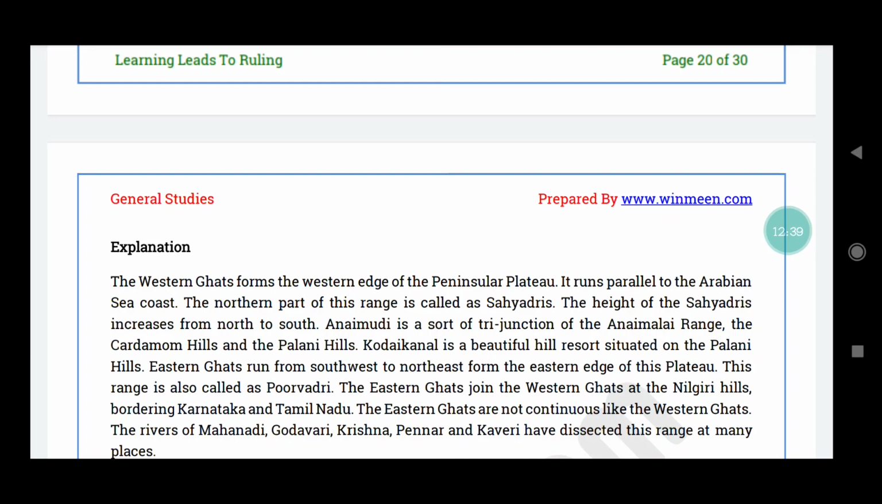The Eastern Ghats run from southwest to northeast and form the eastern edge of this plateau. This range is called Purvadri. The Eastern Ghats join the Western Ghats at the Nilgiri Hills, on the border between Karnataka and Tamil Nadu states. The Eastern Ghats are not continuous like the Western Ghats. The rivers Mahanadi, Godavari, Krishna, Pennar and Kaveri have dissected this range at many places. So the Eastern Ghats are not continuous.